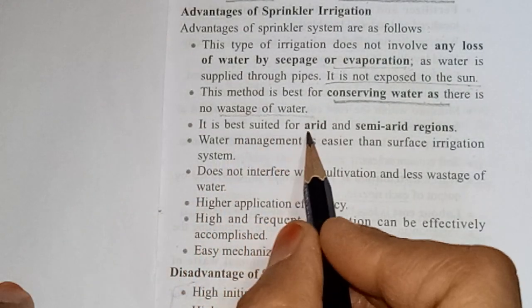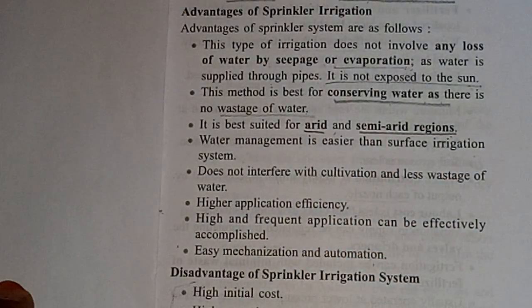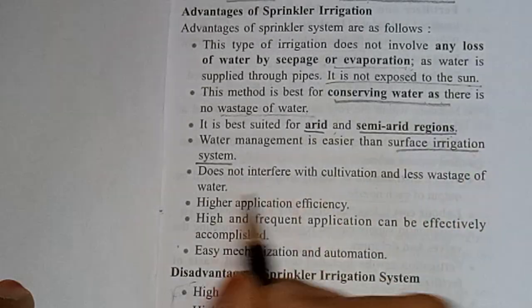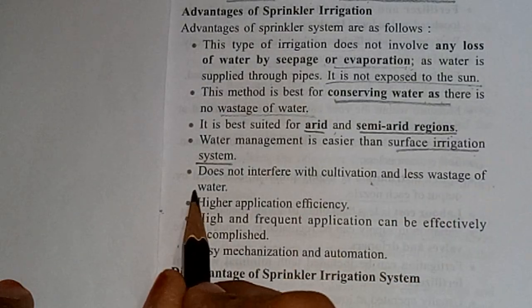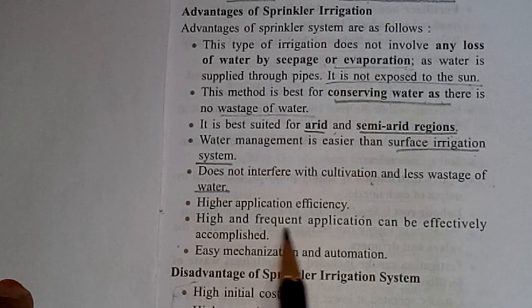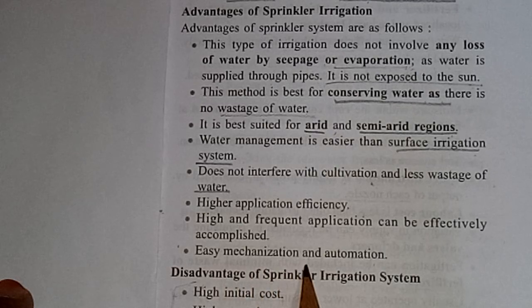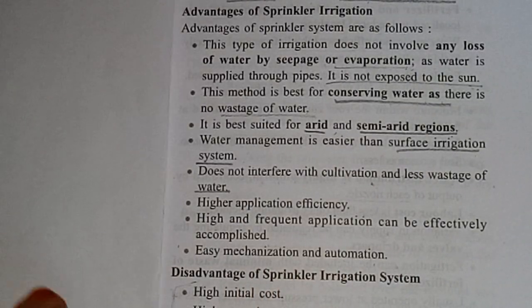Third, it is best suited for arid and semi-arid region. You have to underline arid and semi-arid region. Water management is easier than surface irrigation system. Does not interfere with cultivation and less wastage of water. High application efficiencies are there. High and frequent application can be effectively accomplished. Easy mechanization and automation is there. So these are advantages of sprinkler irrigation.